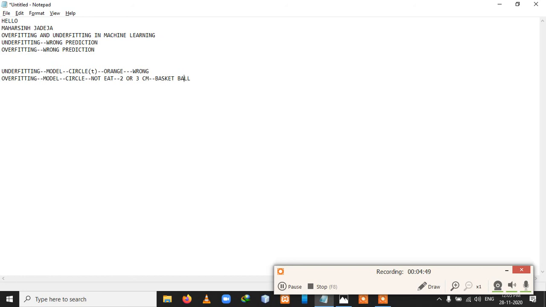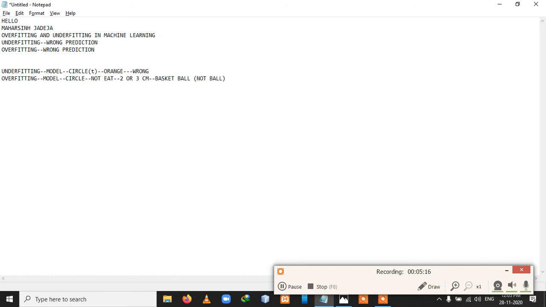The model will check: is this a circle? Yes, it is a circle. Is it not eatable? Yes, not eatable. And at the last, it will check whether the main surface of the input object is 2 or 3 centimeters. But here we are giving a basketball, which means the surface is bigger than a normal tennis ball, so it will predict that it is not a ball.